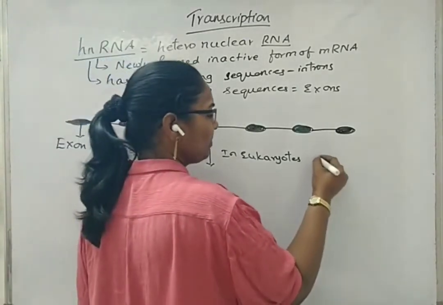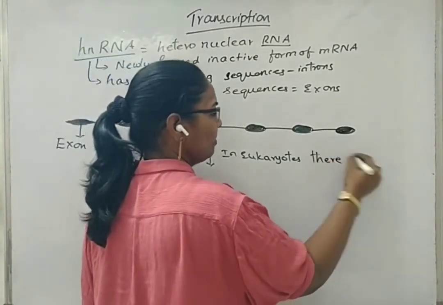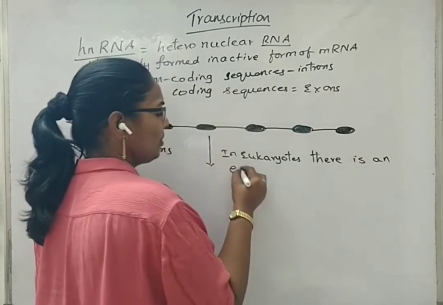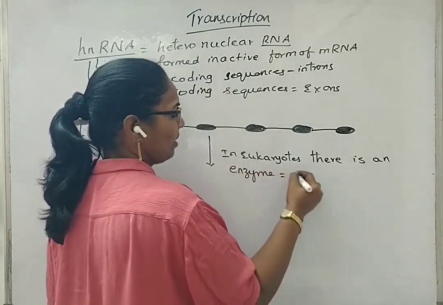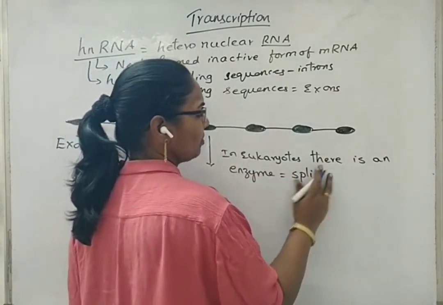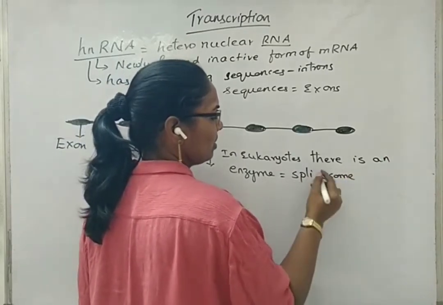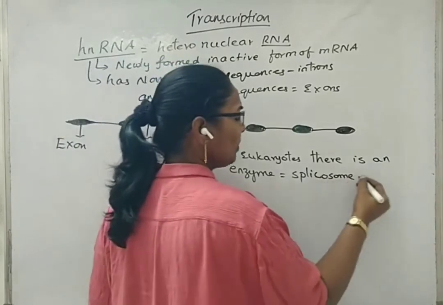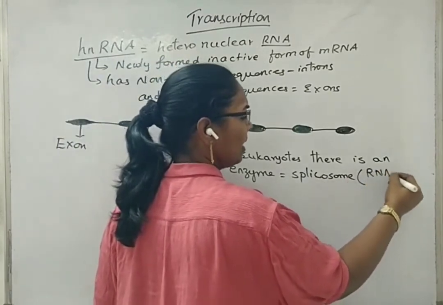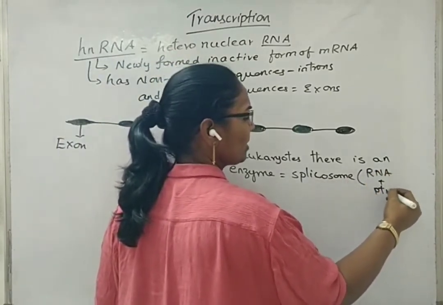In eukaryotes, there is a complex called spliceosome. This spliceosome is an RNA-protein complex.